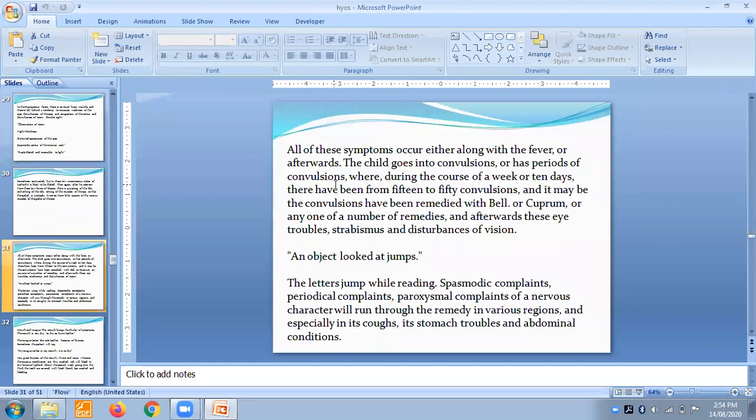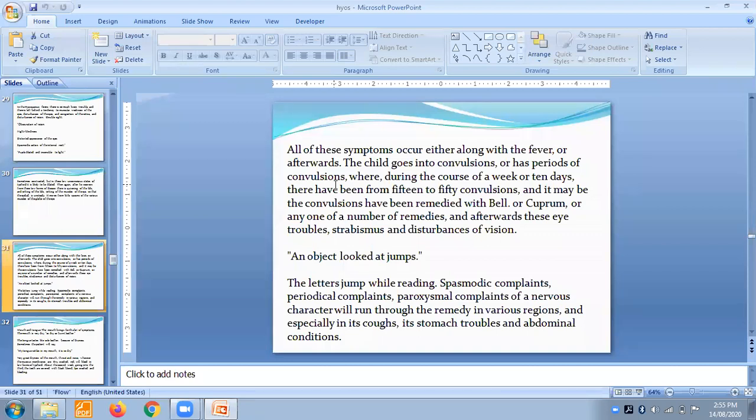Spasmodic complaints, periodical complaints, paroxysmal complaints of a nervous character will run through this remedy in various regions, and especially in its cough, in its stomach trouble and abdominal conditions. Okay. A letter jumps while reading. The patient is going to try to read something and the letter jumps while reading. Because of this paralytic affection of the eye, you will get such type of symptoms. Periodical complaints are complaints seen periodically, after each and every month, after each and every 15 days. Paroxysmal complaints, where paroxysms occur. So the nervous character will run through the remedy in various regions, and especially in cough, stomach trouble and abdominal conditions.